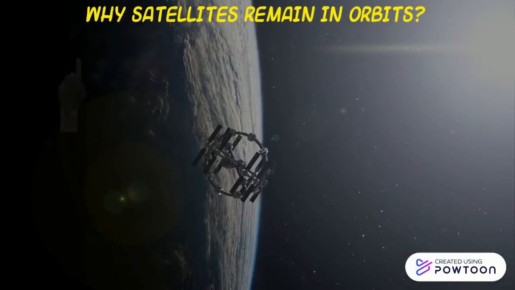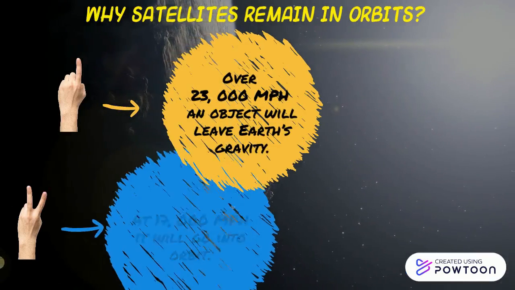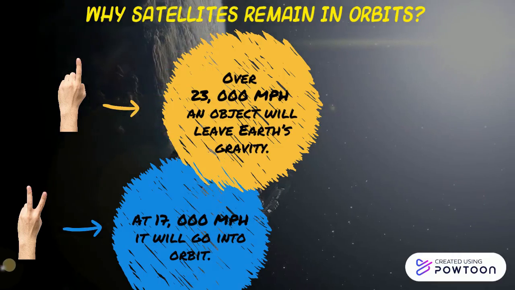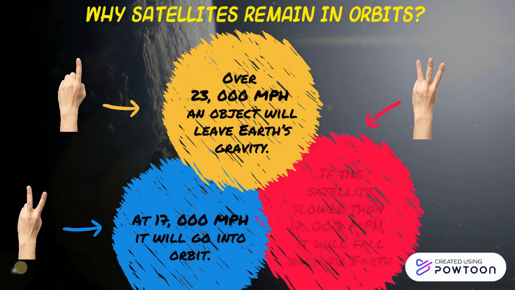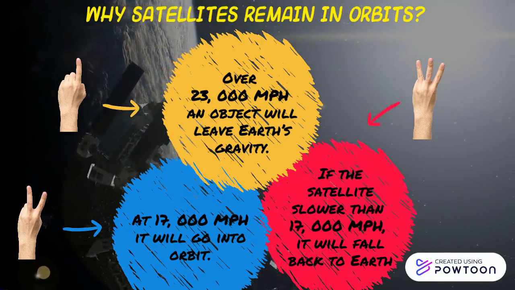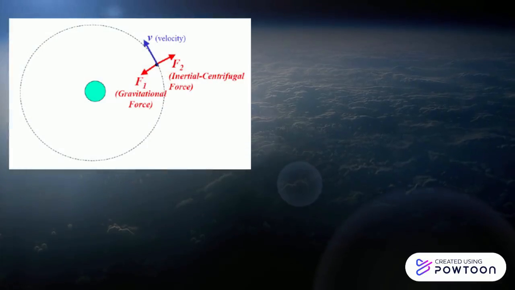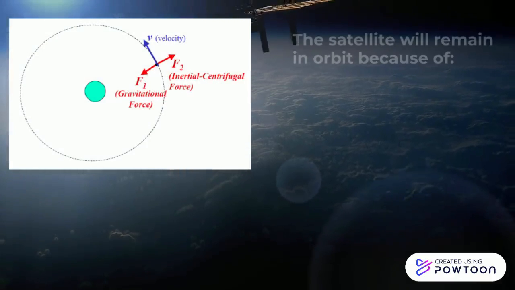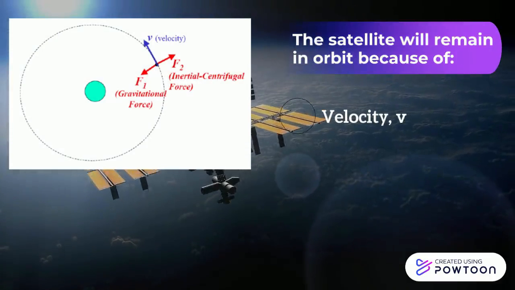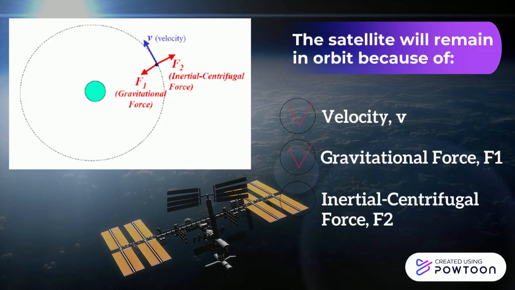Why do satellites remain in orbit? First, over 23,000 mph, it leaves Earth's gravity. Second, at 17,000 mph, it will go into orbit. Third, if the satellite is lower than 17,000 mph, it will fall back to the Earth. A satellite will remain in orbit because of: first, velocity; second, gravitational force; third, inertial centrifugal force.